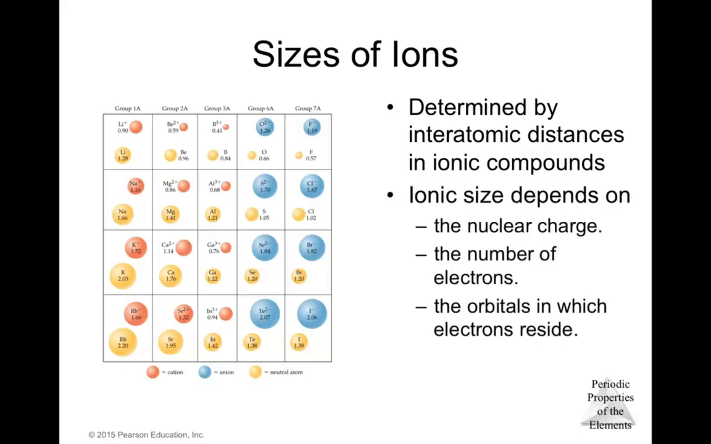The ionic size is going to depend on the nuclear charge, on the number of electrons, and on the orbitals in which the electrons reside. Basically, the same characteristics that we saw to evaluate the size of the atoms.